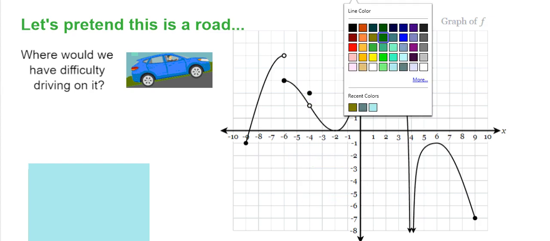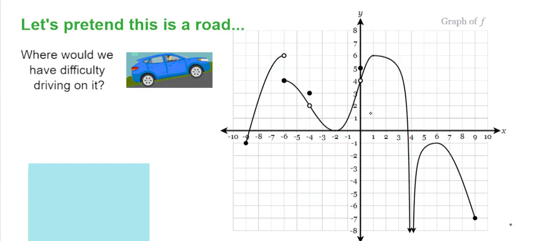Let's look at this jump one at -6, right? Remember how we were driving and we had to come to a complete stop because there's a big gap in the road. We can't fix these. I mean, we can, but it's just going to take millions of dollars and lots of manpower. So we would call this a non-removable, right? Same thing. So it's a discontinuity. It'd be a non-removable discontinuity.